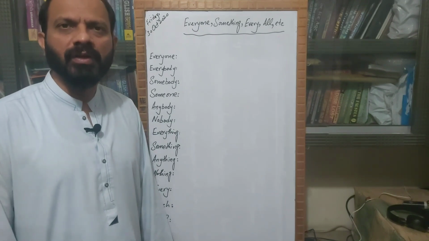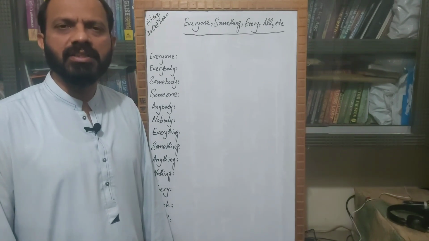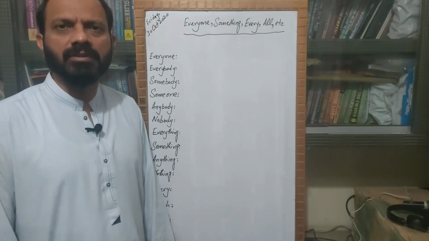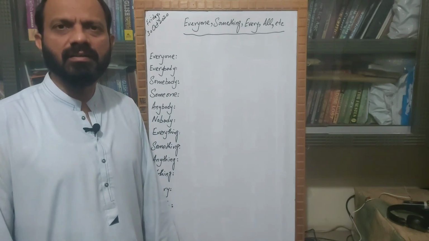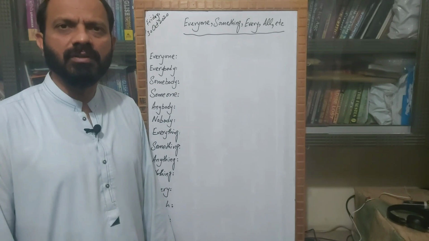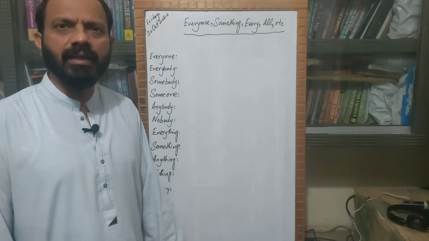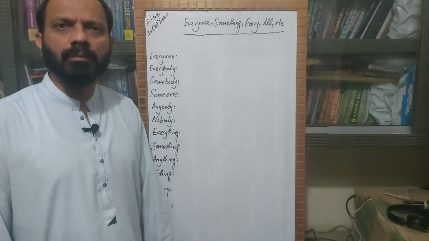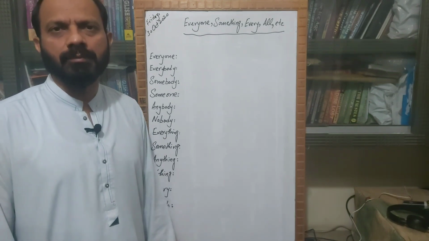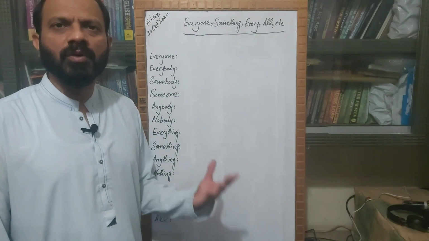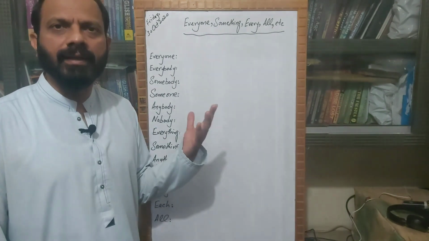In this video, we will discuss some words which are used in the English language, and these words always take a singular verb after them. These are different words which are actually pronouns, and they are used as the subjects in an English sentence. And remember, we will always use a singular verb after them. We can now discuss them one by one with the help of an example.